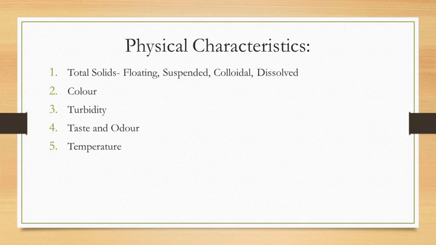Okay, so what are the different characteristics of water that are going to be discussed now? First, the physical characteristics of wastewater. What are the physical characteristics of wastewater? The total solid is one of the physical characteristics. Next one is color. Next, the turbidity of wastewater. Then taste and odor, and temperature of water.